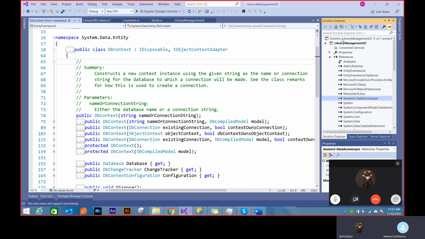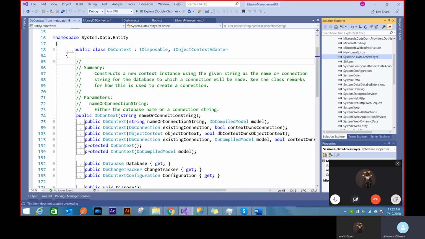But I haven't added it via a project reference. I've added it through a DLL connection. You can see all these libraries, they are not inside my project, right? They are added from a DLL installed somewhere on my PC. So all these DLLs, similarly, I have added this DLL now.